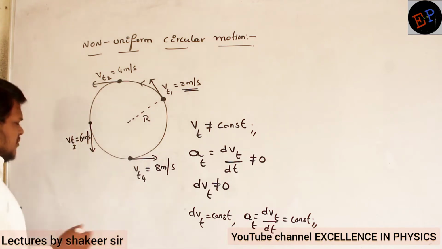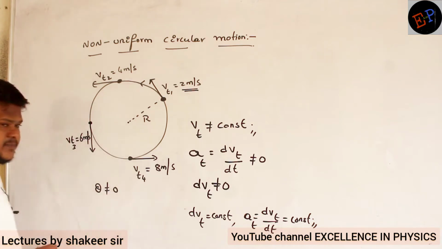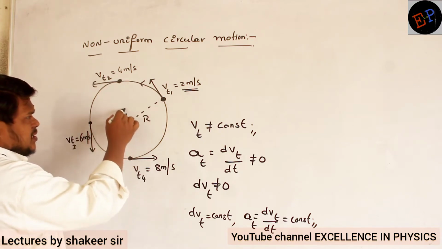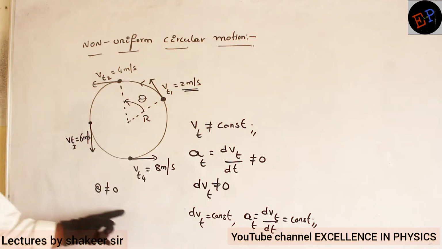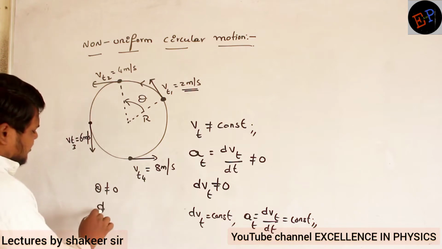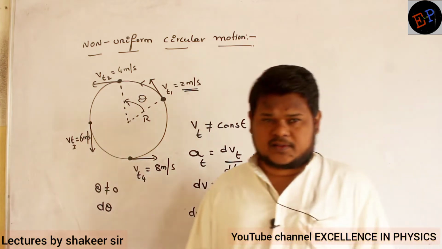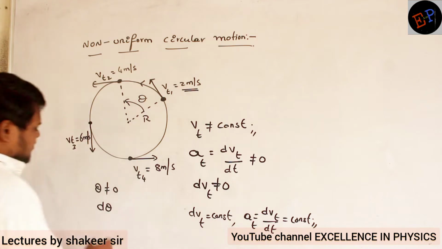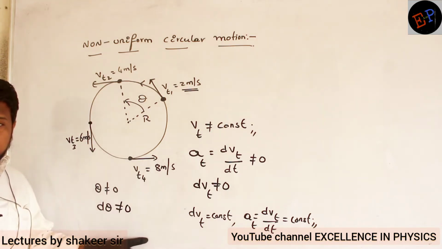That's it. Then what about angular displacement? Angular displacement is not 0. The angle is definitely changing. Initially the particle is present here. After some time the particle is present here. This is the angular displacement, theta. Is theta 0? No, definitely theta is present. Clear now? Then what about d theta, the change in angle? Is the angle changing or not? Definitely changing, so d theta is also not 0. Clear now? Because the angle is definitely changing.